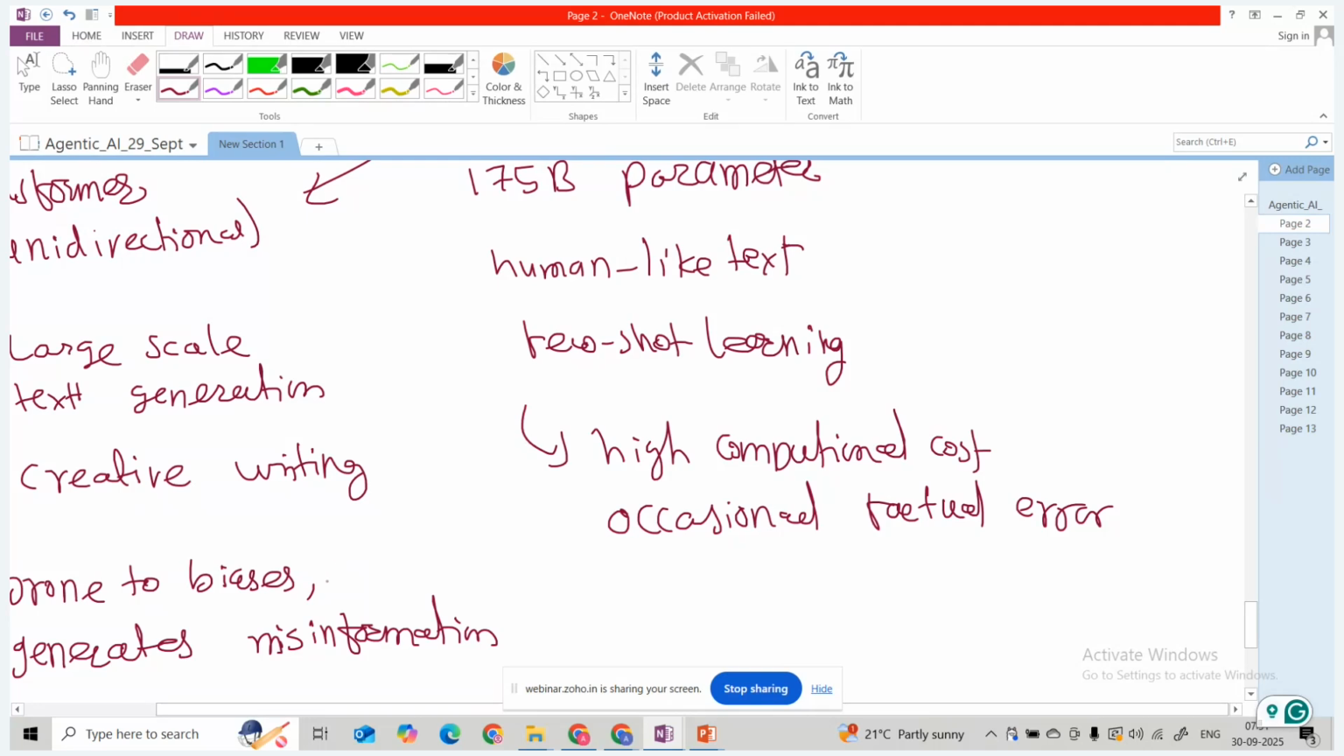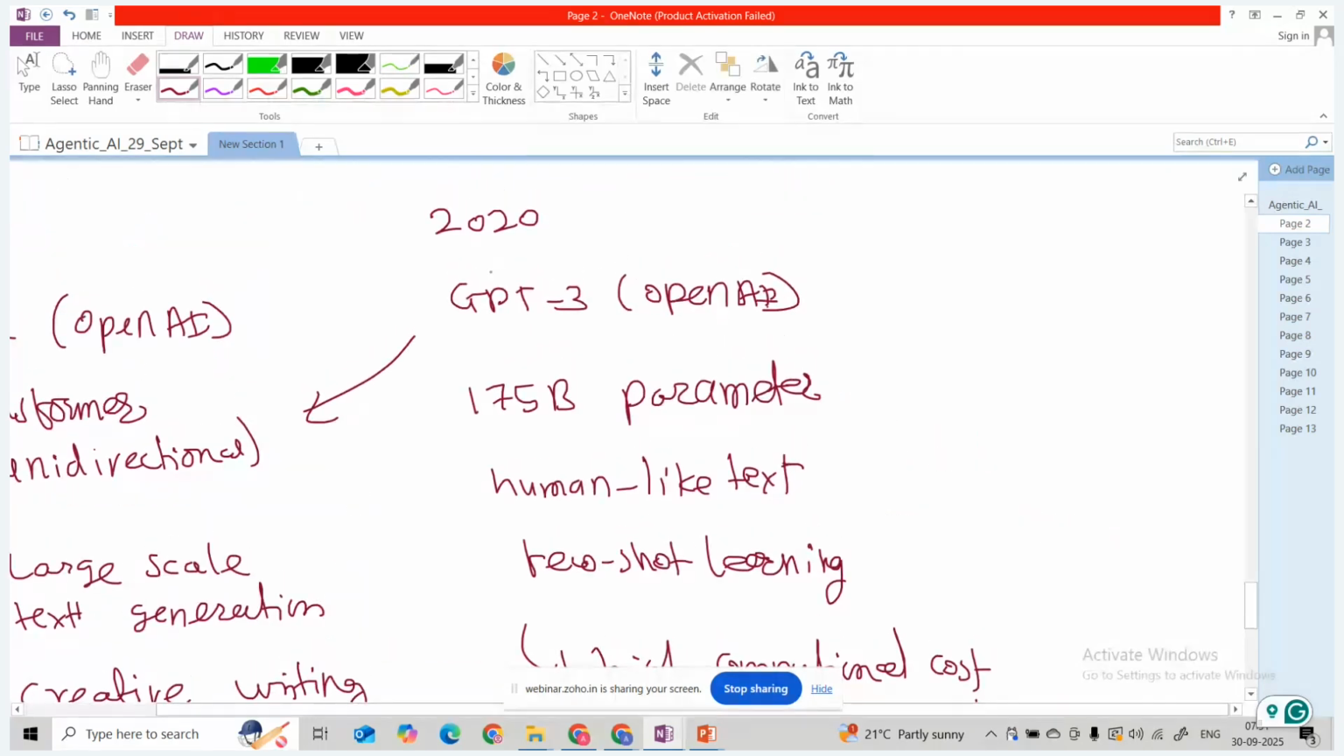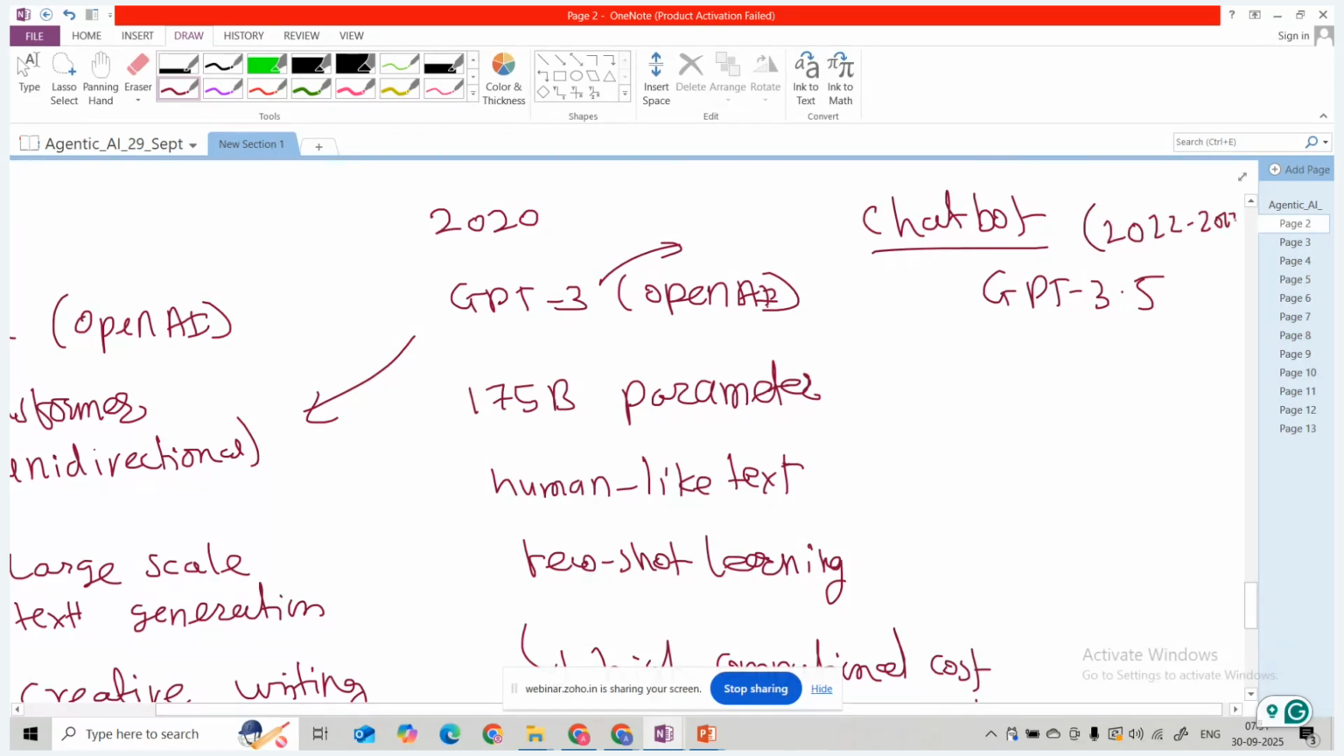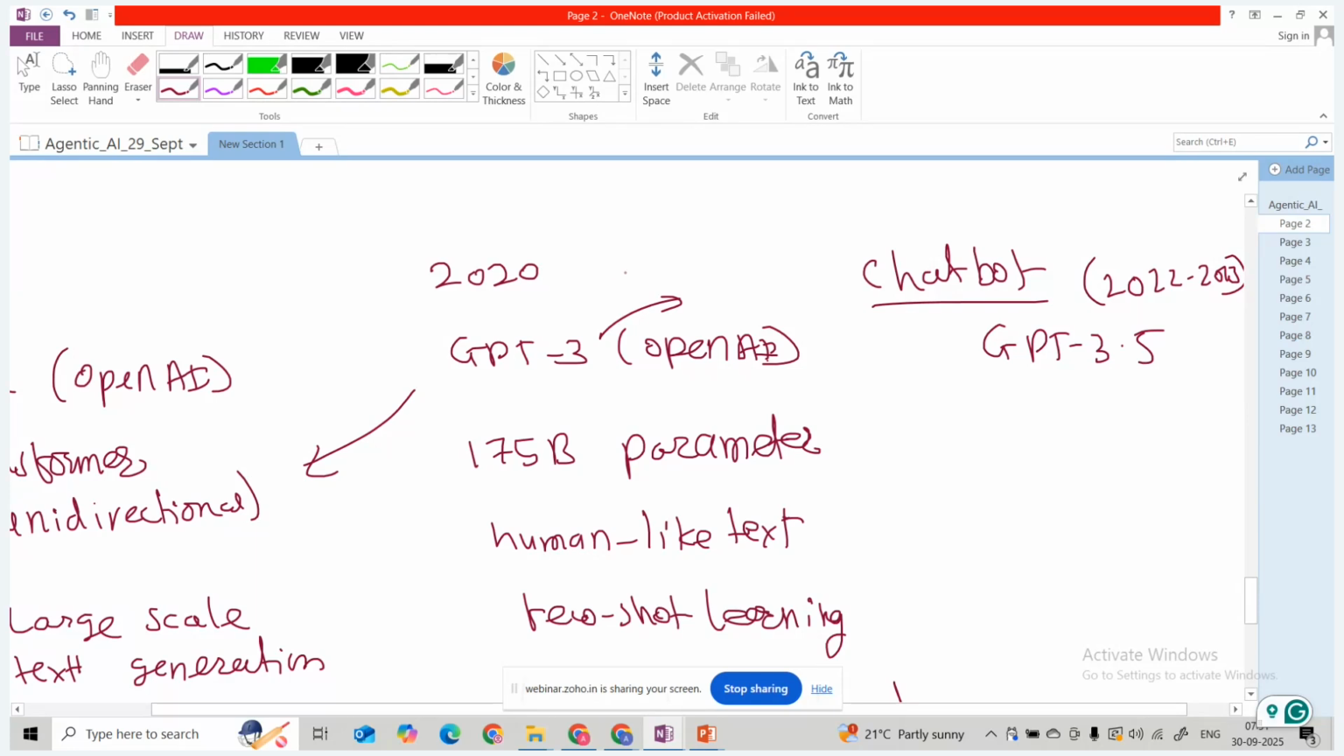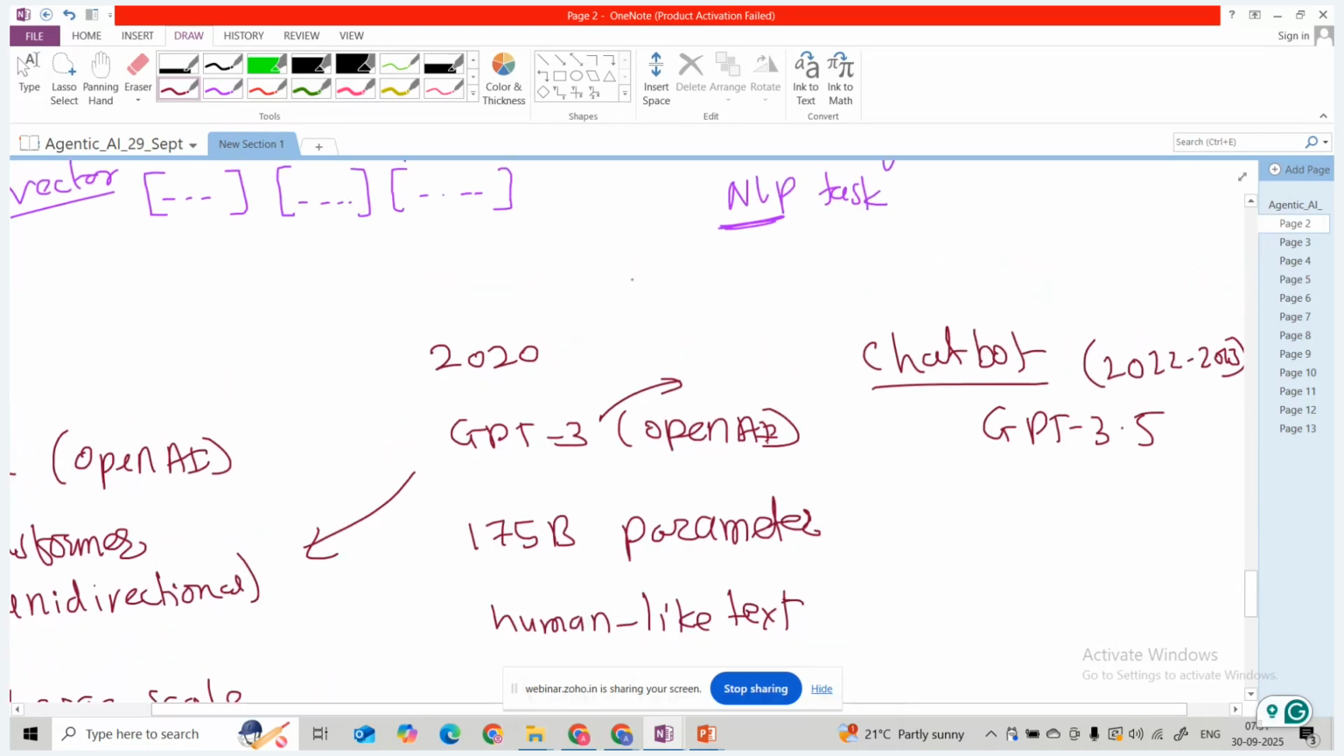Now here you can see in the GPT, you know guys, GPT-3 and GPT-3.5, this is ChatGPT, right? The ChatGPT model came around 2022 to 2023, and it changed the whole world, guys. ChatGPT is very creative, it is responding to every user query. You can ask a question and we get the response.